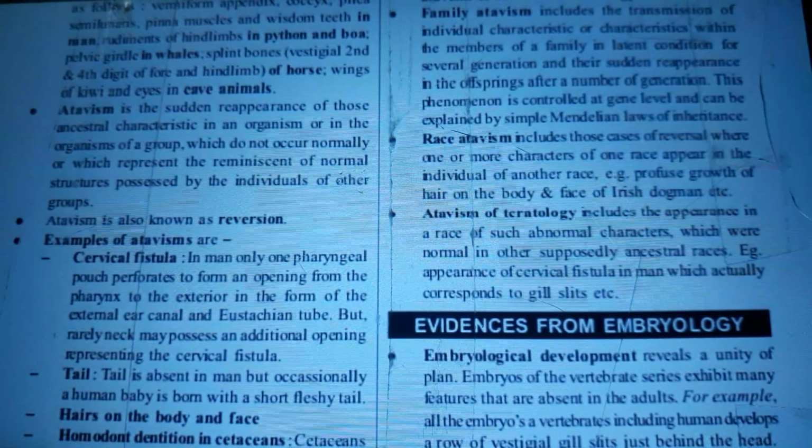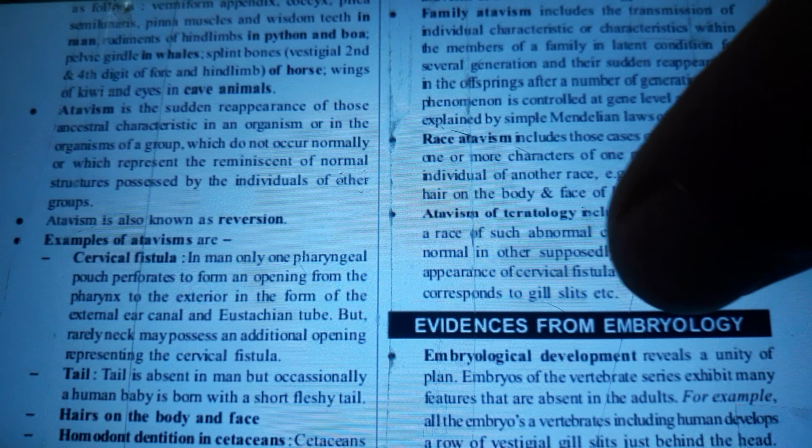Race atavism includes those cases of reversal where one or more characters of one race appear in the individual of another race. Example, profuse growth of hair on the body and face of Irish dogmen, etc. Atavism of teratology includes the appearance in arrays of such abnormal characters which were normal in other supposedly ancestral races. For example, appearances of cervical fistula in man which actually corresponds to gill slits, etc.